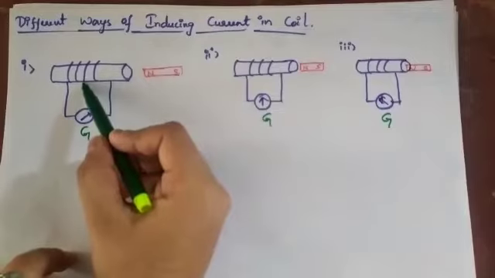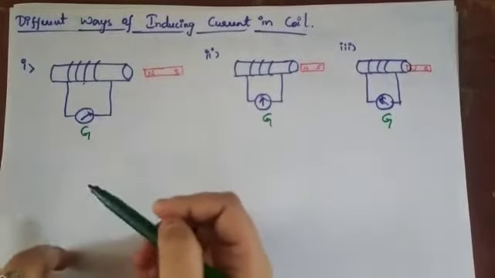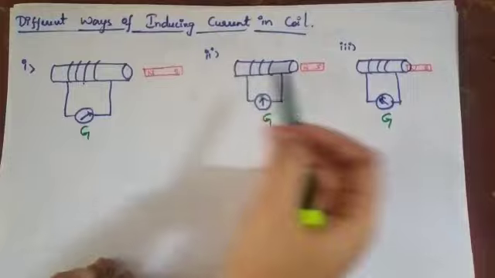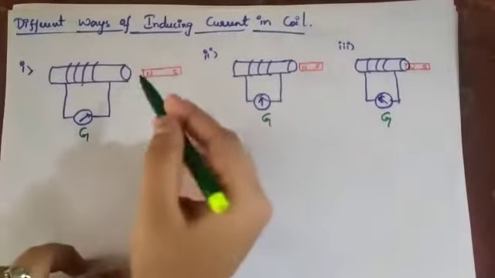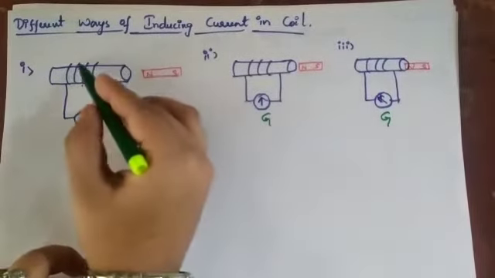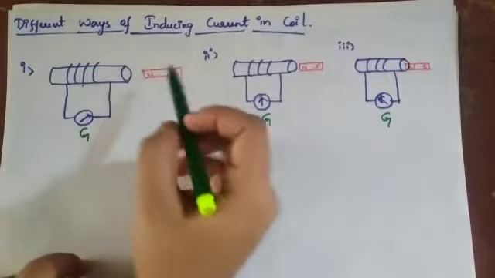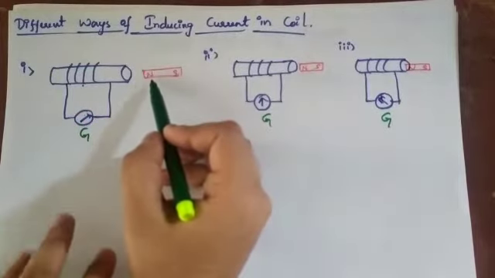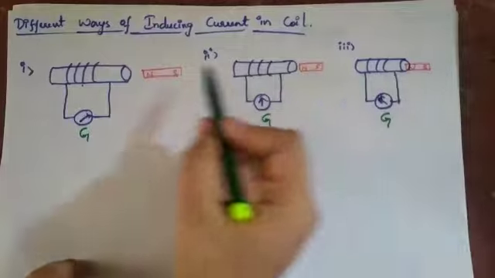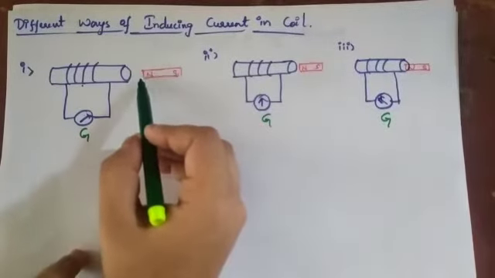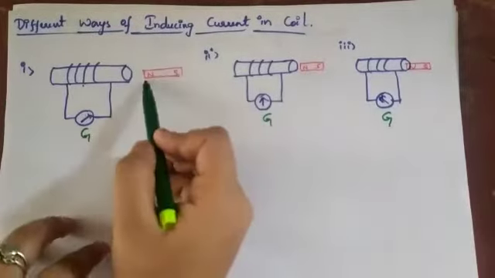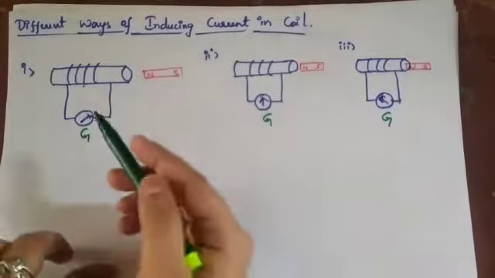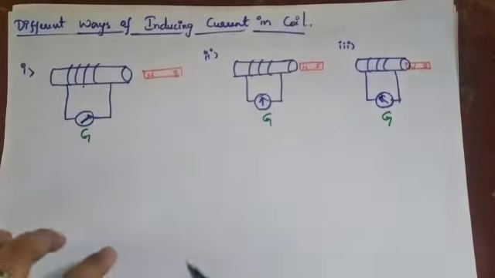Now the solenoid has been kept and connected to the galvanometer, and a bar magnet has been kept here with its north and south poles. So what are these three cases? I think I can say this is a conductor. In the first case, the bar magnet has been moved away from the conductor, and the deflection shown will be on the right side.